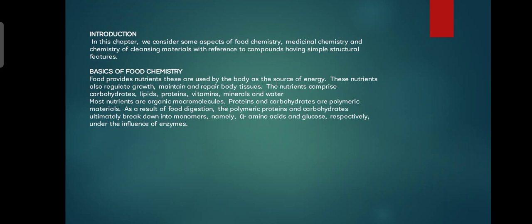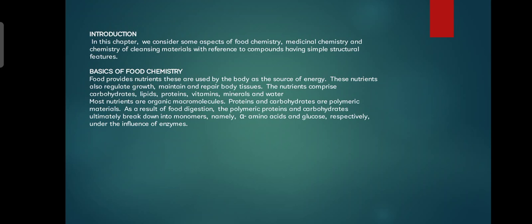As a result of food digestion, the polymeric protein and carbohydrates ultimately break down into monomers, namely alpha amino acid and glucose, respectively, under the influence of enzymes. So what happens when we take food and the food undergoes digestion? Food gets broken down into many monomers, for example, here alpha amino acid and glucose.